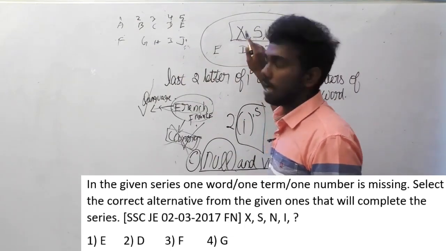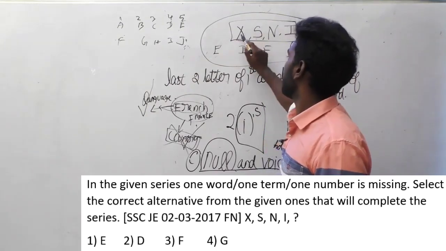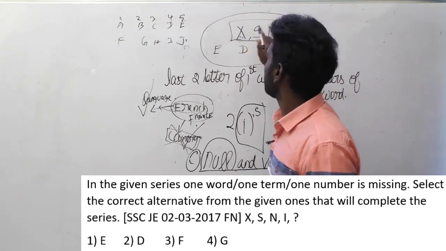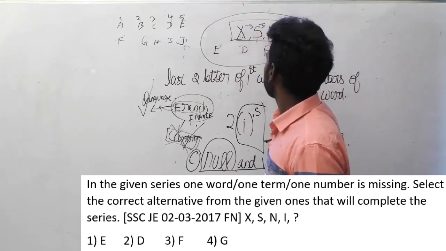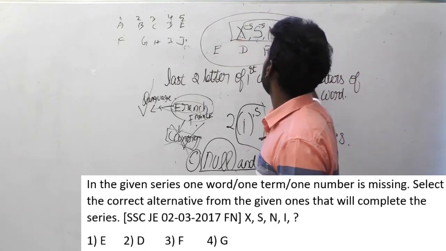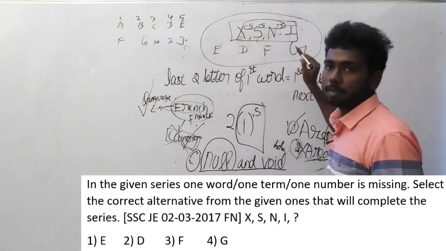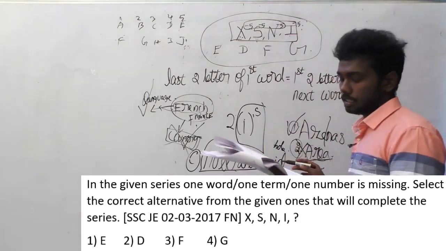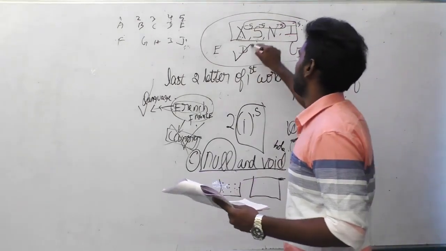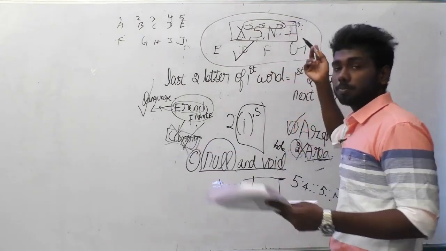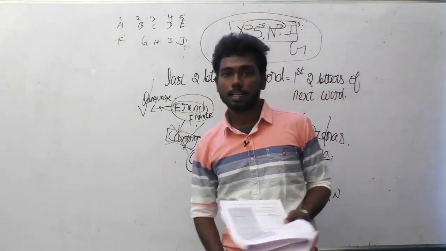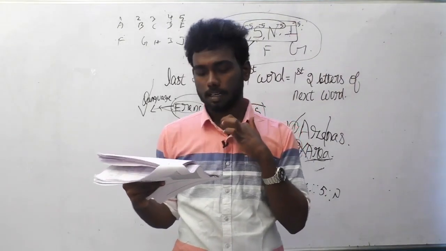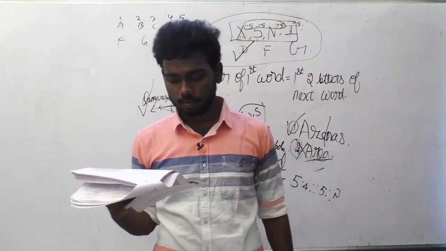X is 5 letters after S, so it is reducing. After X comes S, after S comes N, and after N comes I, so it is reducing in minus 5 order. So this is the logic here. After I, the next letter must follow the minus 5 logic. If you find that, you can easily get the answer, and the answer is option D. For I, if you put minus 5, you will get D. So D is the answer, option B, option 2.